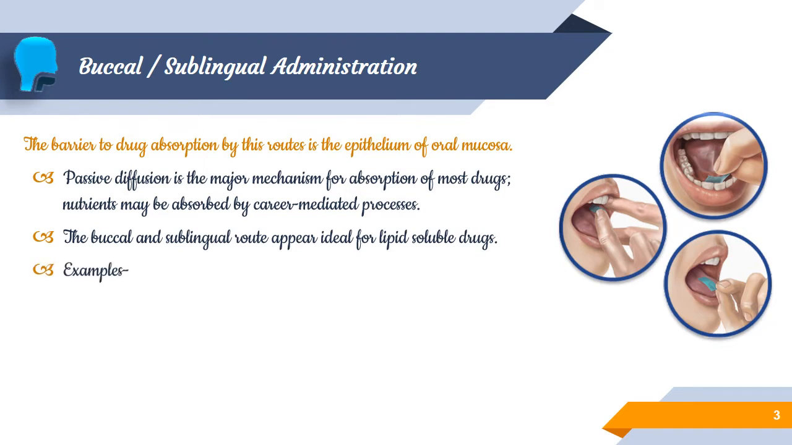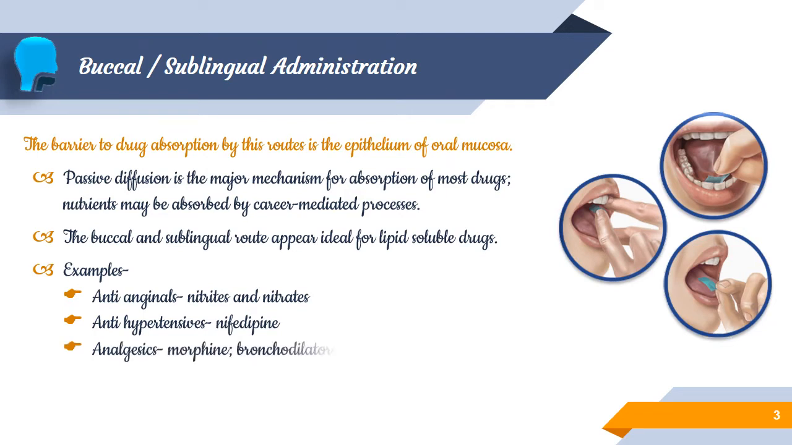Some examples used in buccal delivery for systemic actions are anti-anginals such as nitrates and nitrites, antihypertensives such as nifedipine, analgesics such as morphine, bronchodilators such as phenytoin, and steroids such as estradiol. So these are some of the drugs used.